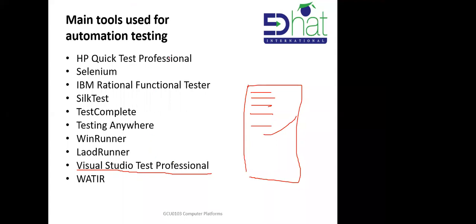But other than that, there is HP Quick Test Professional, right? These are testing software you will use when you work in a company. HP is used for different purposes. IBM has testing software too; WinRunner is there. According to the company, they will choose based on the language they are using. Sometimes they use Java, PHP, likewise different programming languages.